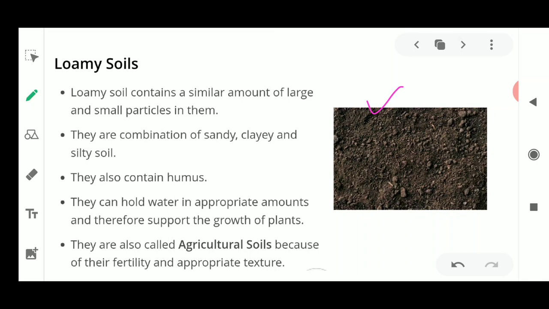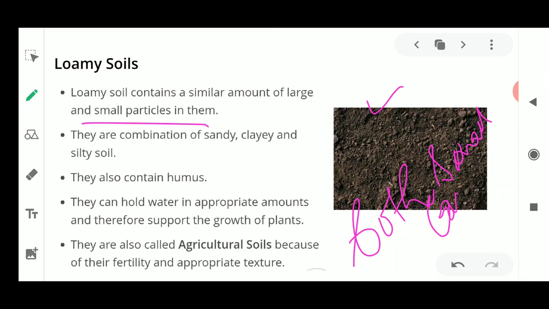Fine. Now this loamy soil contains a large amount of particles as well as a small amount of particles in them, meaning both types of particles are present. Small particles are present, and larger or bigger particles are also present. Now when both types of particles are present, it is a combination of sandy, clay, and silty soil.